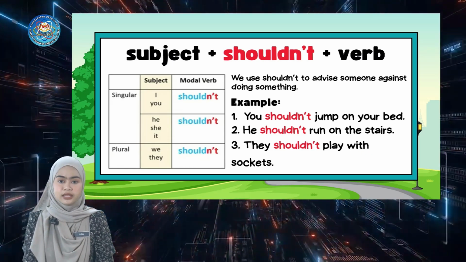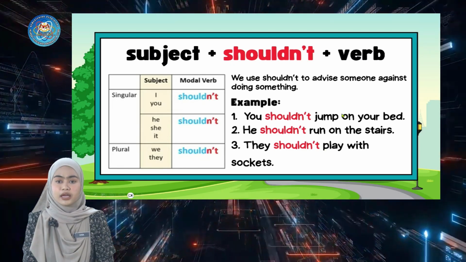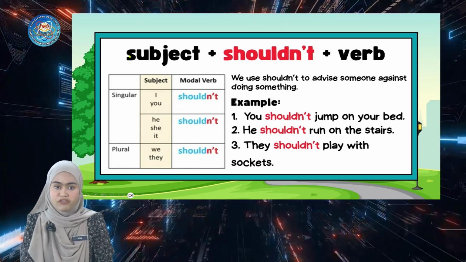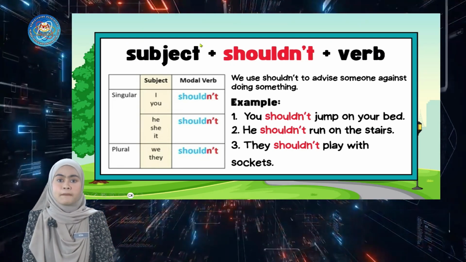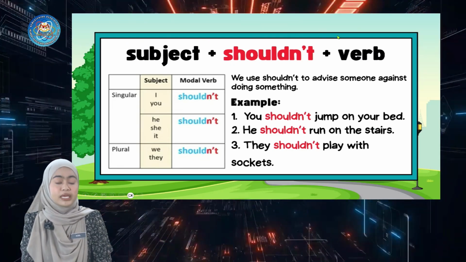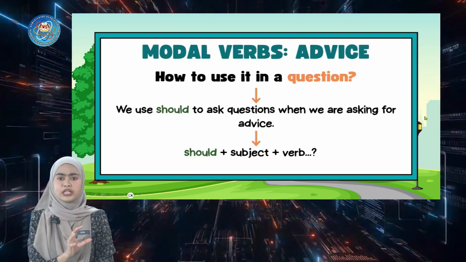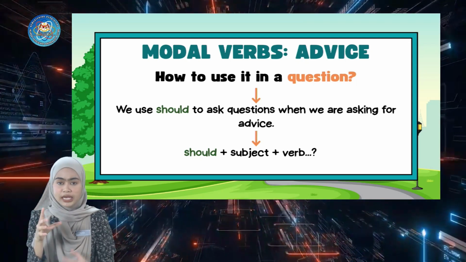These examples use the formula subject plus shouldn't plus verb in its original form. Alright, that is how we can use should and shouldn't in a sentence.